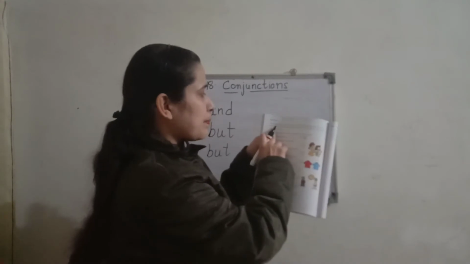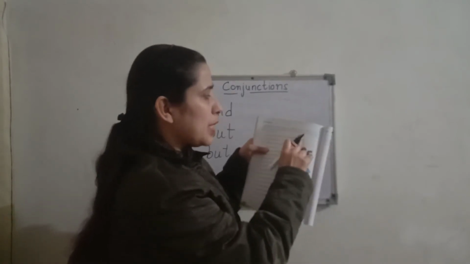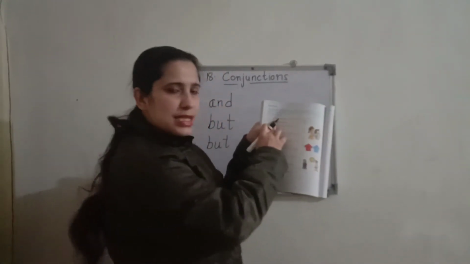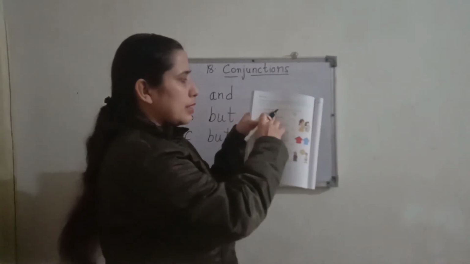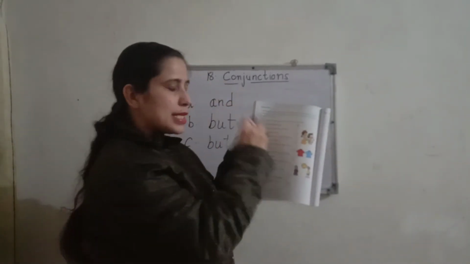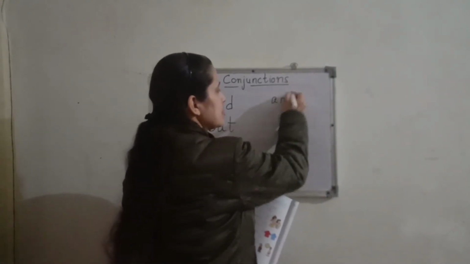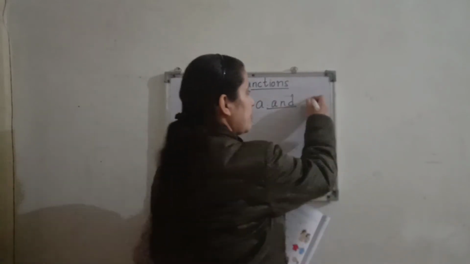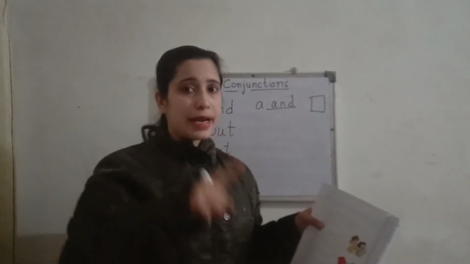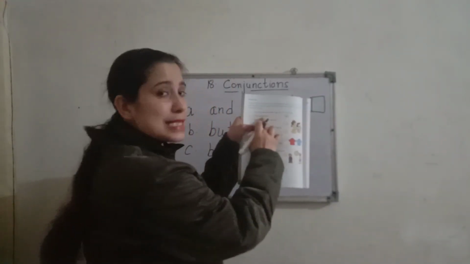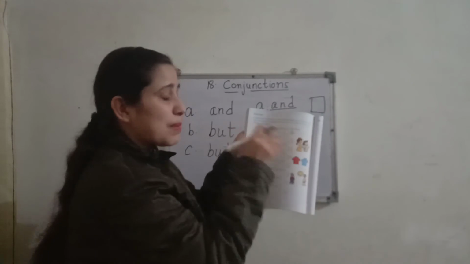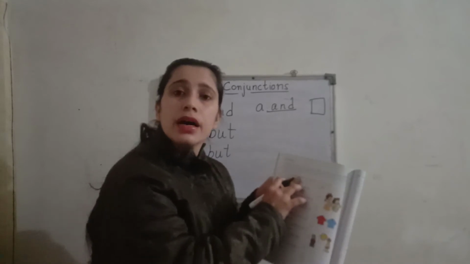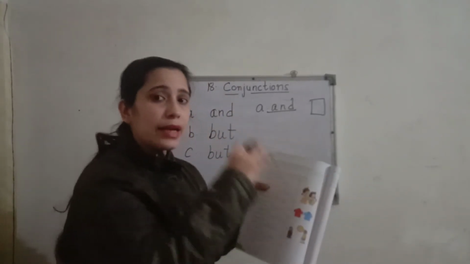Then put a tick mark in the box if the statement given below each sentence is correct, and a cross if it is false. Now here you can see the first example is given. My brother and sister. The conjunction here is and, which is underlined. One example is solved, and what you have to do: here one box is given, there you have to put a tick or a cross. How? By reading this sentence, whether the conjunction used in the sentence is right or not according to that.